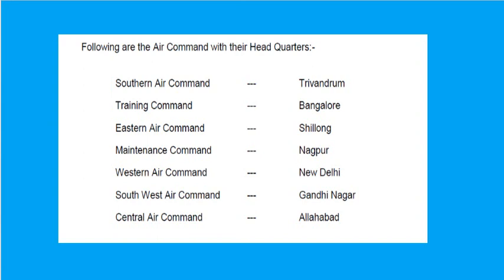Southern Air Command is in Trivandrum, the capital city of Kerala. Training Command, Sainik School Bijapur is closely associated with it, because our LBA chairman is a top officer from Training Command, Bangalore. Central Air Command is in Allahabad. When you go further in higher studies, there are a few aircraft like the Hercules C-130 that are kept in a particular command's stations.